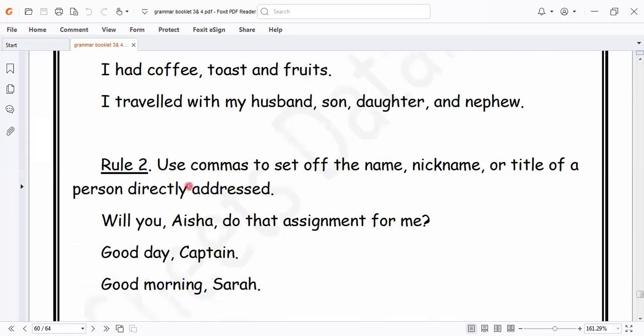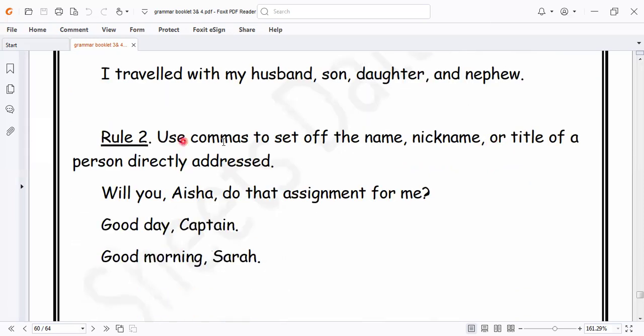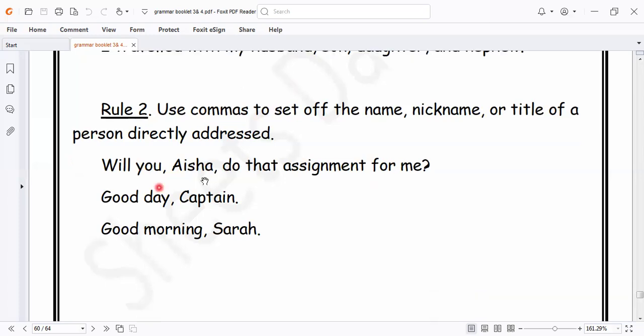Rule number 2: we use commas to set off the name, nickname, or title of the person being directly addressed. Will you, Aisha, do that assignment for me? Good day, Captain. Good morning, Sarah.